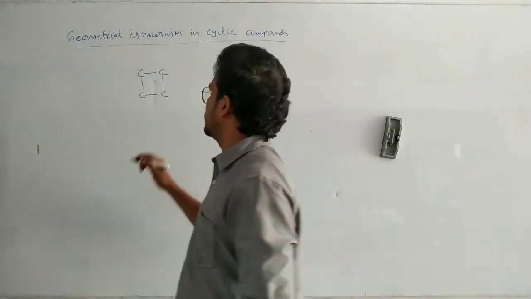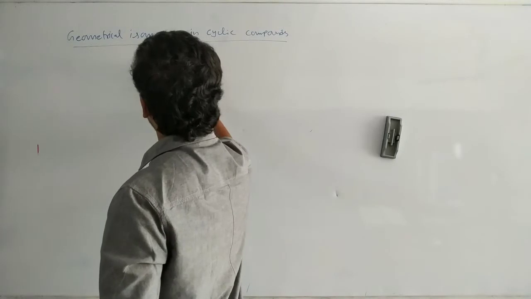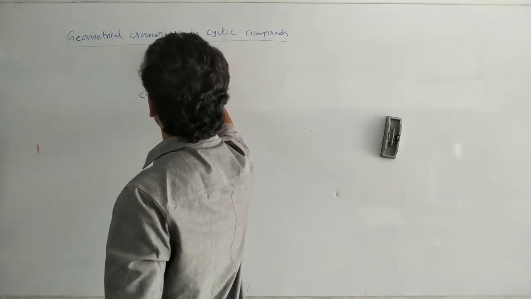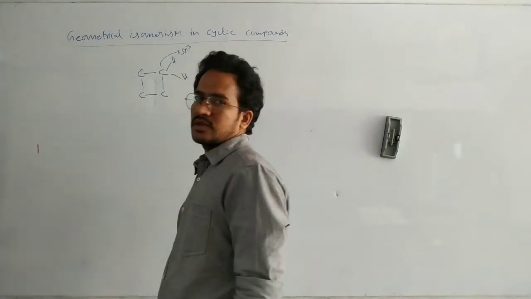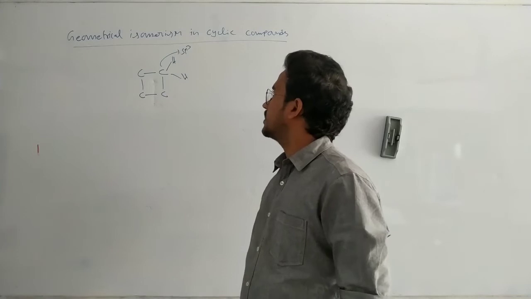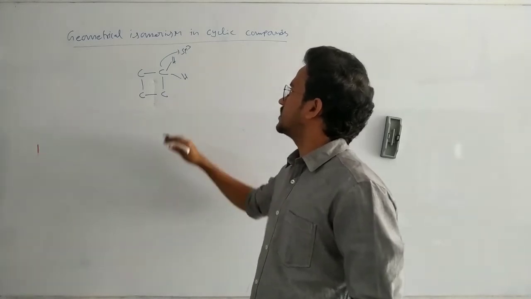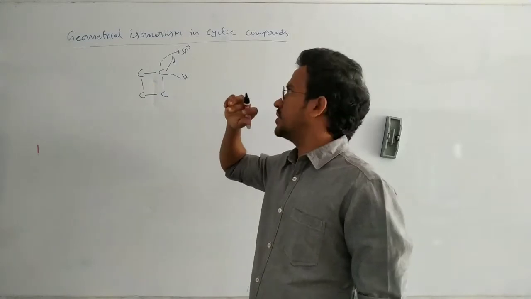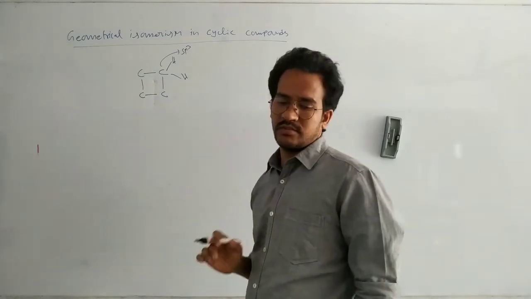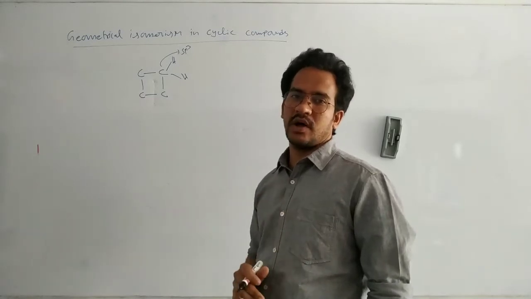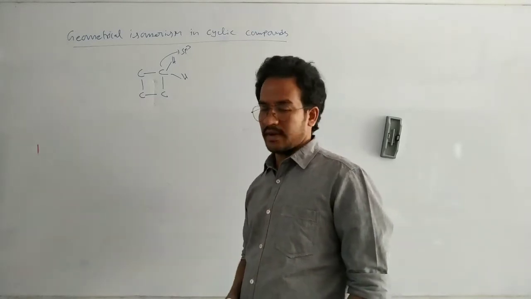But here there is a hydrogen and a hydrogen, and the hybridization is sp3. Here sp3 means tetrahedral, generally non-planar. But this one exhibits the geometric isomerism because all carbon atoms are in the same plane.